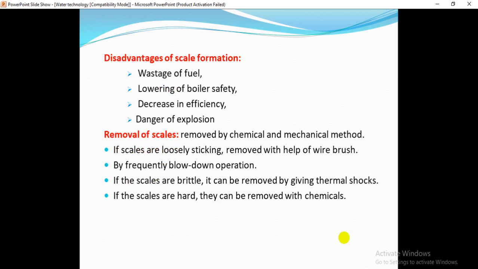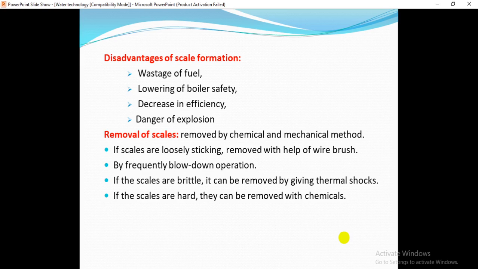What are the disadvantages of scale formation? If scale formation takes place, what will happen here? Wastage of fuel can take place. That means the efficiency of the boilers will decrease, and we need to give much more fuel or much more heat.